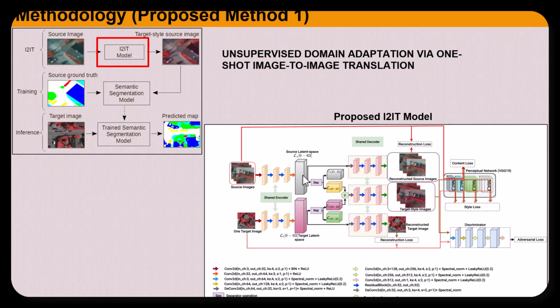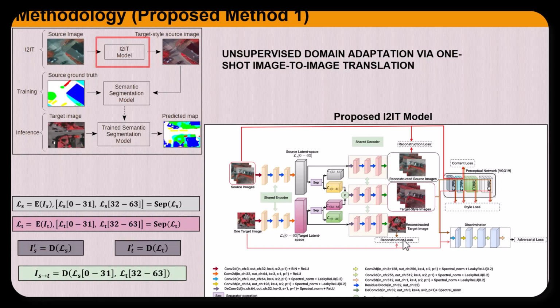Then we use the encoder to find the latent space. After that, we separate it into two parts. Then we take the content of the source image with the style of the target image to find the target-style image. This image will contain the content of the source image with the style of the target one. Here is the loss function of this method.